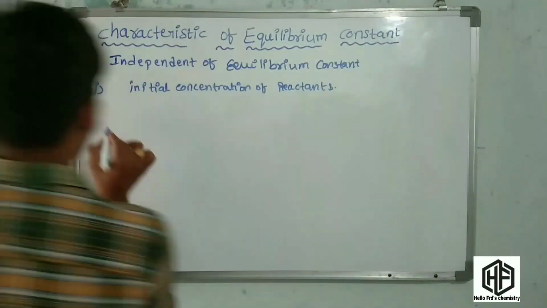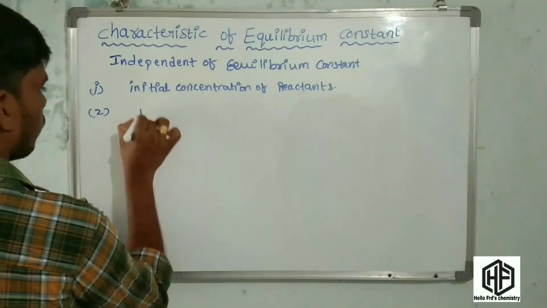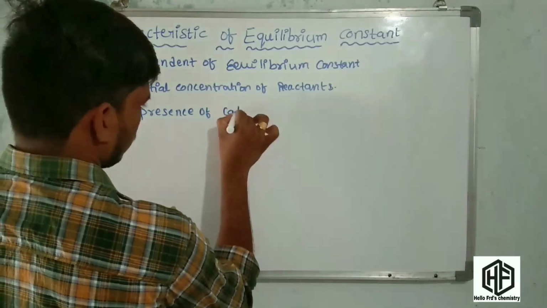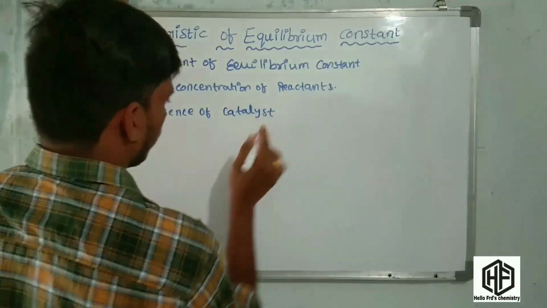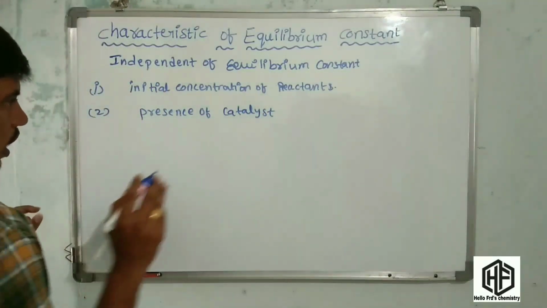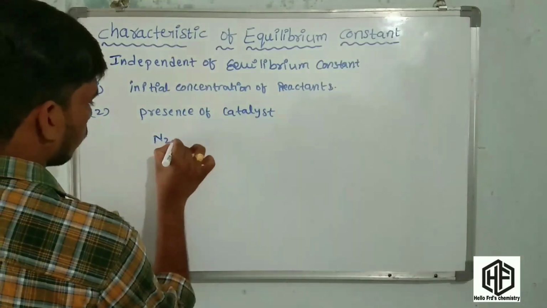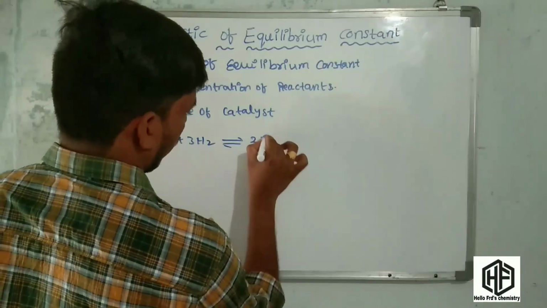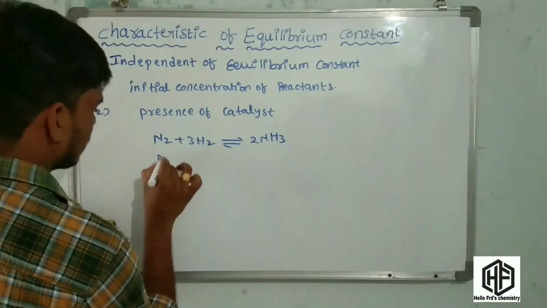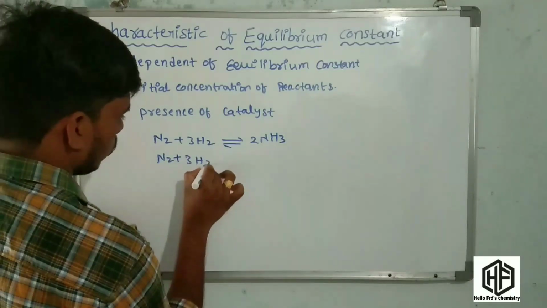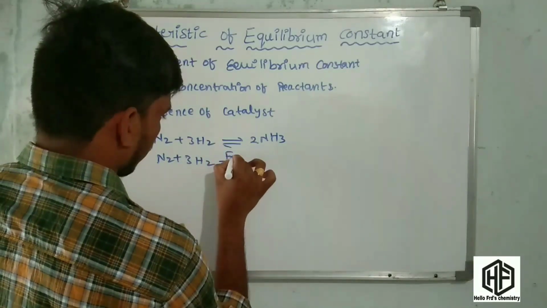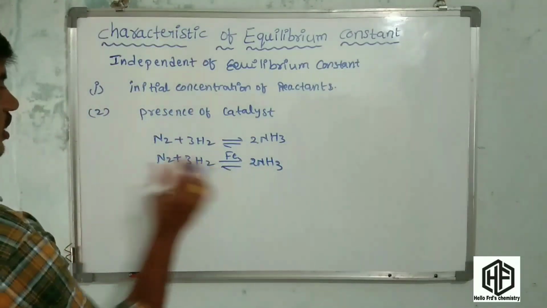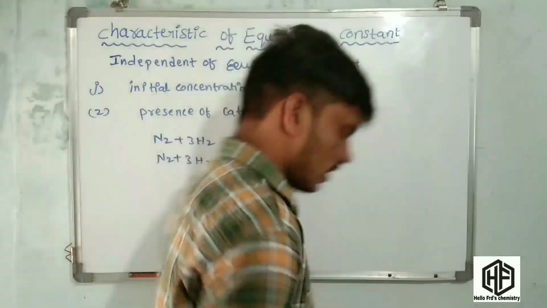And the second one is the presence of catalyst. Friends, presence of catalyst. Now you have to consider a reaction, friends: N2 plus 3H2 gives 2NH3, as well as N2 plus 3H2 with Fe gives 2NH3. Iron is the catalyst of this reaction. Friends, you have to consider these two reactions.